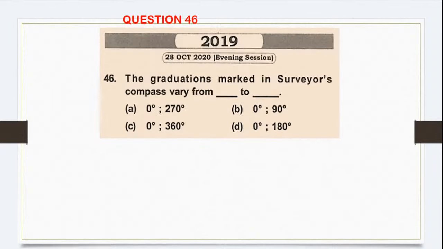Chalo, next question. The graduations marked in the surveyor's compass varies from dash to dash: 0 to 270, 0 to 90, 0 to 360 and 0 to 180. Okay, who will give me the correct answer? Surveyor's compass. Yes, very good. The option is 0 to 90. So if in case they ask you prismatic, what is the answer?